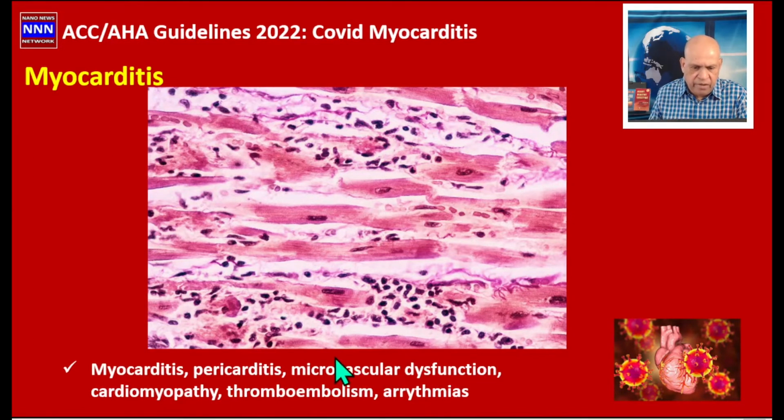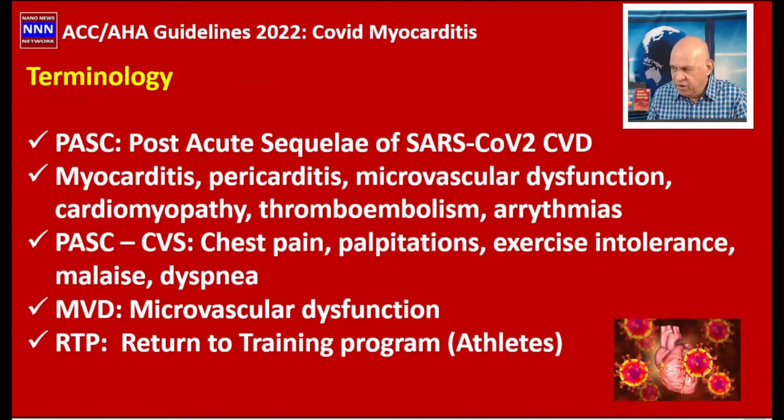There will be microvascular dysfunction, all these things leading to cardiomyopathy and cardiac arrhythmias. A couple of new terminologies as far as COVID-19 myocarditis is concerned: PASC, which stands for post-acute sequelae of SARS-CoV-2 cardiovascular disease, all these things which I mentioned.